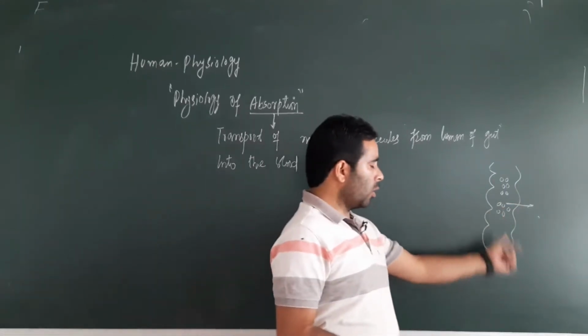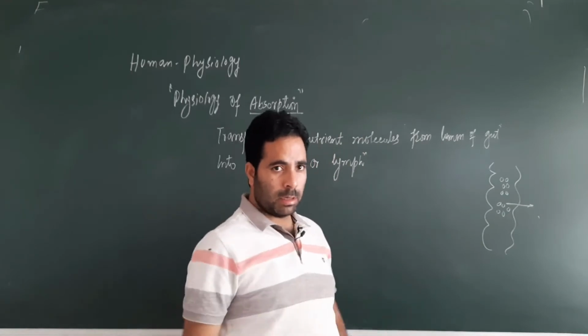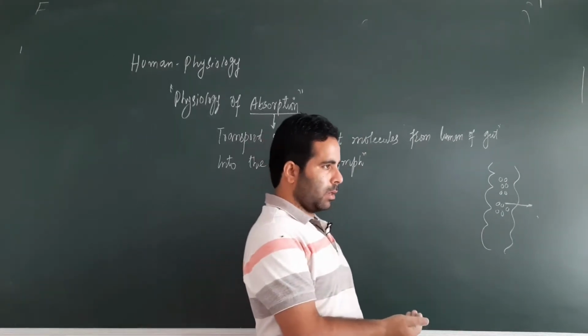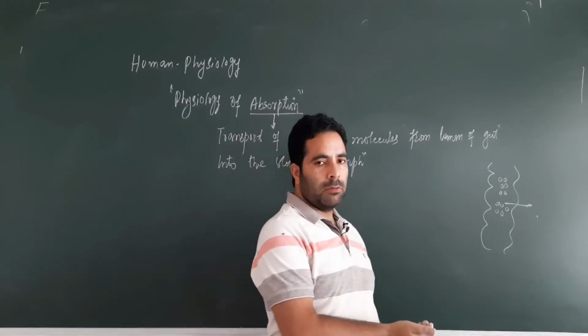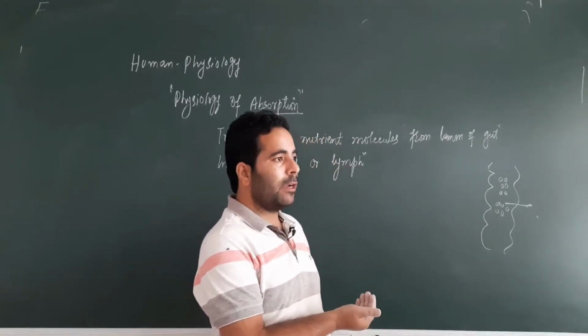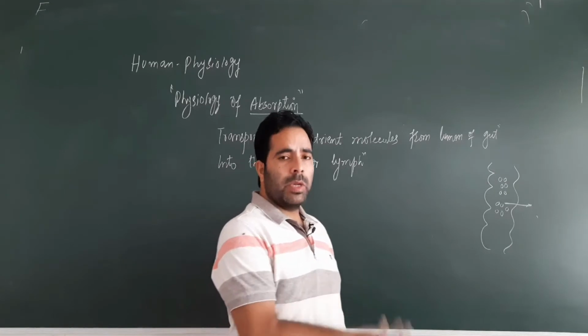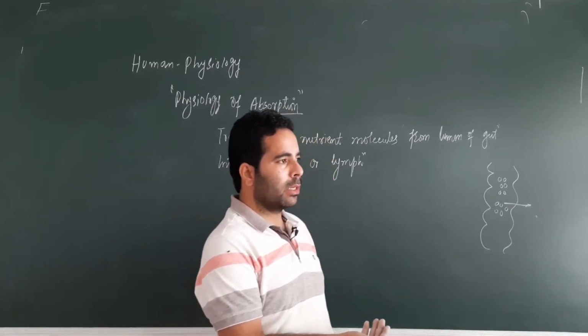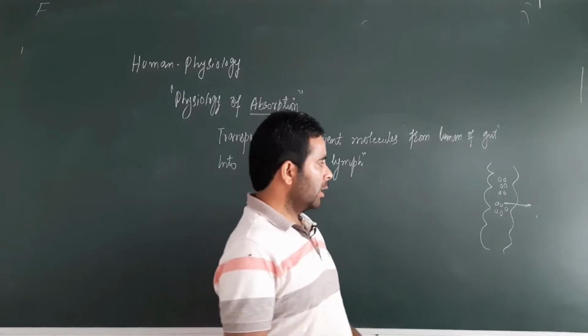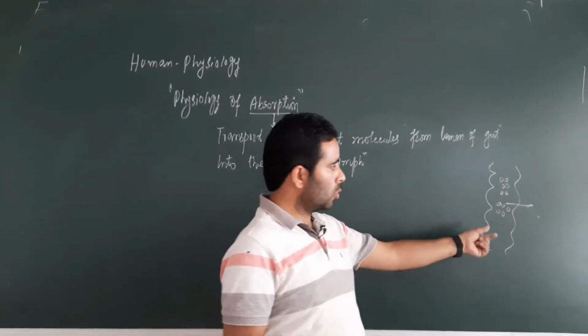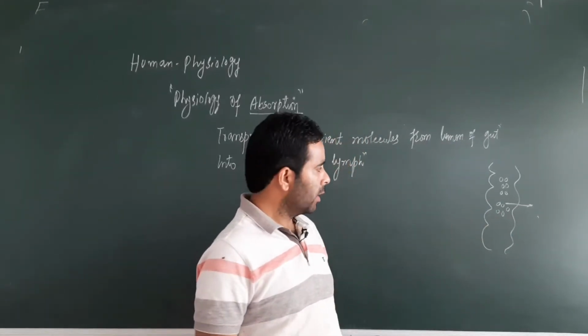Now these nutrient molecules: carbohydrates have released the sugars, proteins are converted into amino acids, fats have given the glycerol and fatty acids, right? Plus we have some different minerals that we take in our diet. We have vitamins as well, water soluble, fat soluble. They are also absorbed, they are also transported to the blood or the lymph, right?